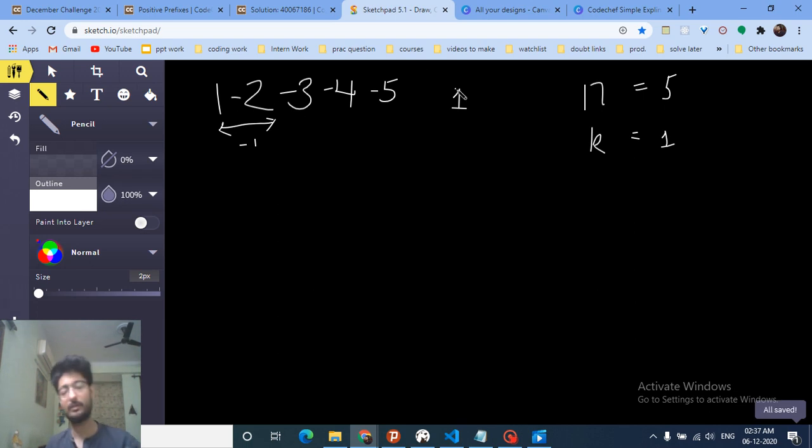So as you can see, if k equal to 1, the answer is to just make the first element positive and all the rest of the elements negative, which is fine. Cool. So this is the one observation you can see.